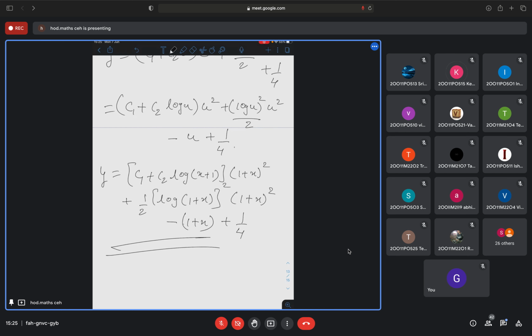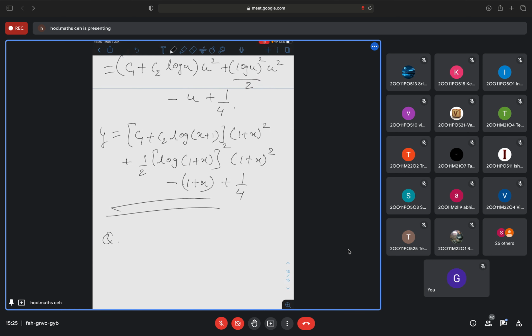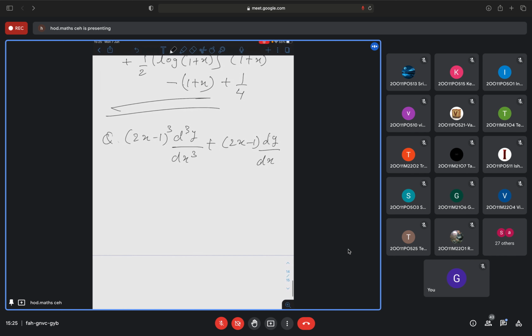Yes, ma'am. Okay. So note down one problem and solve it. This is (2x minus 1) whole cube d cube y by dx cube plus (2x minus 1) dy by dx minus 2y is equal to x.